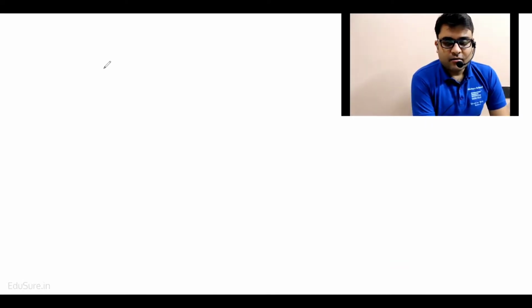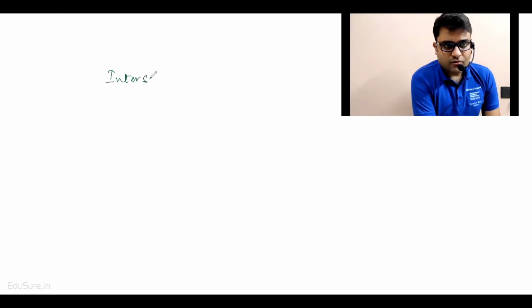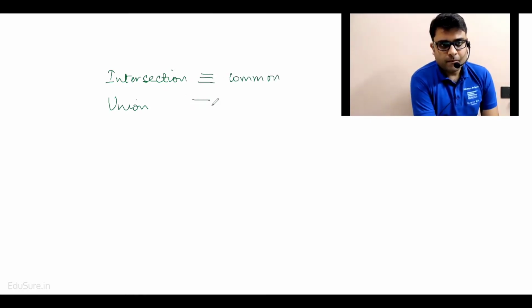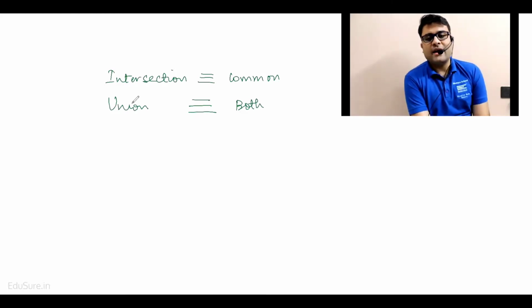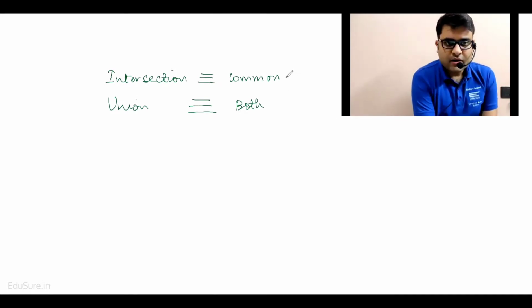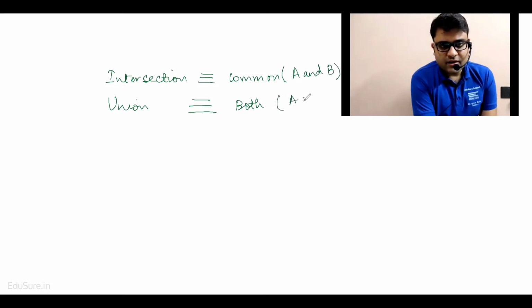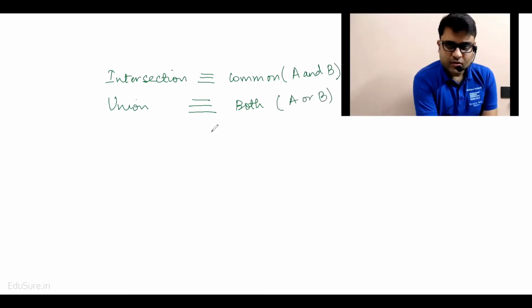That can be talked about by understanding two concepts. One is the concept of intersection, and the other is the concept of union. Now, this intersection is nothing but whatever is common between A and B. Union basically means all the events included in both A and B. Okay. Intersection is also written as A and B. Union is also written as A or B. Okay.